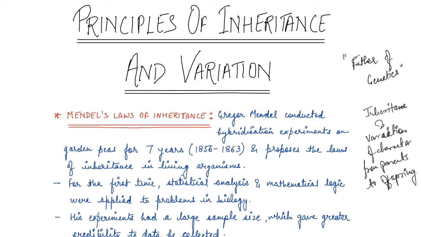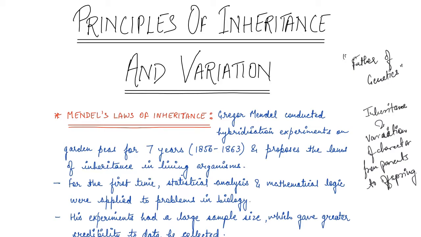So the inheritance and variation of characters from the parents to the offspring, basically, the study of this is known as genetics. Now, we know that inheritance is the process by which characters are passed from one generation to the other, and that is the basis of heredity, right? And this variation is basically the degree by which a progeny differs from their parents, right?